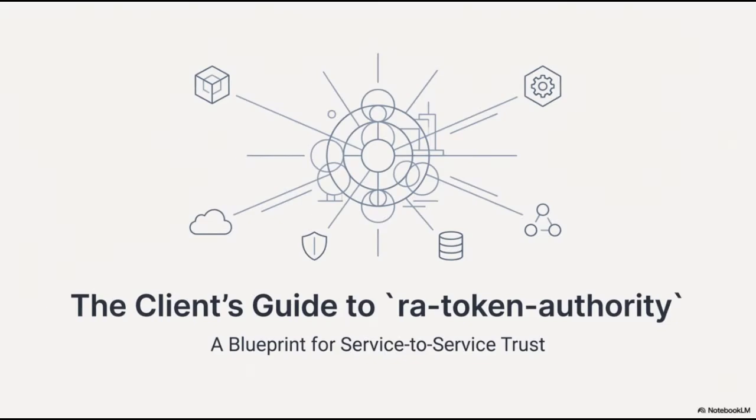We are here to explore the Client's Guide to RAT Token Authority, which serves as a definitive blueprint for establishing service-to-service trust. In modern distributed architectures, securing communication between internal services is a critical challenge. This session will detail how RAT Token Authority facilitates seamless authentication and authorization, providing the foundational security required for a robust and trustworthy ecosystem. Let's dive into the core principles and implementation strategies.